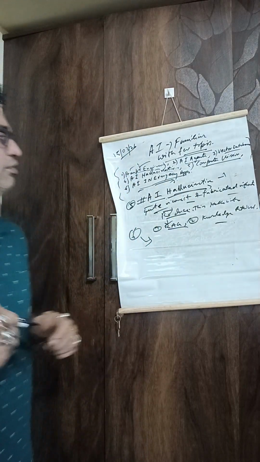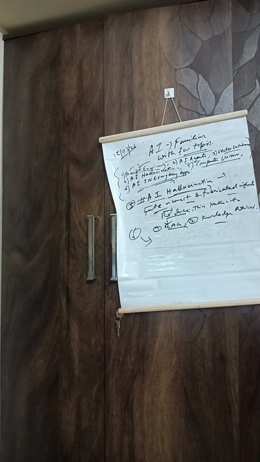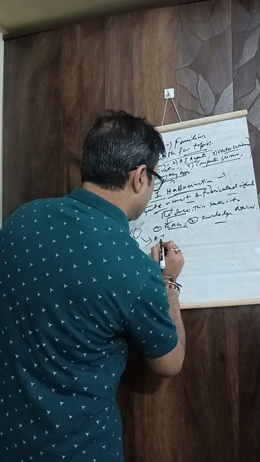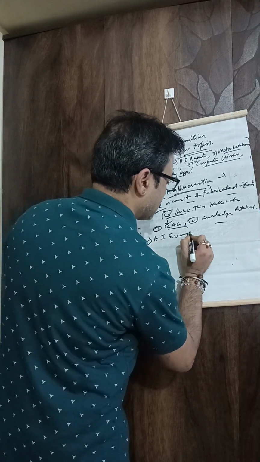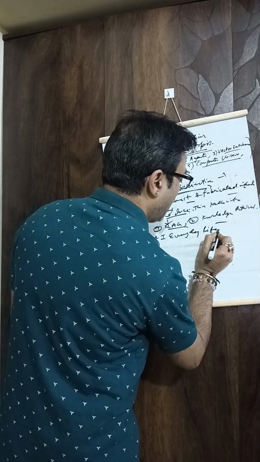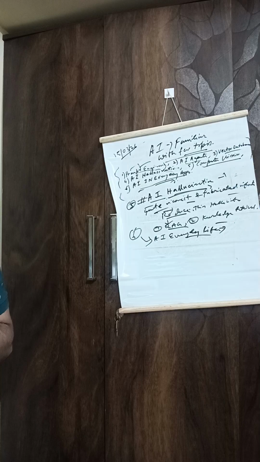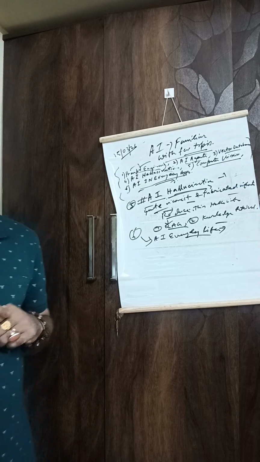AI in everyday applications. AI is already part of our daily life. How? Google Photos recognizes people and places in photos.